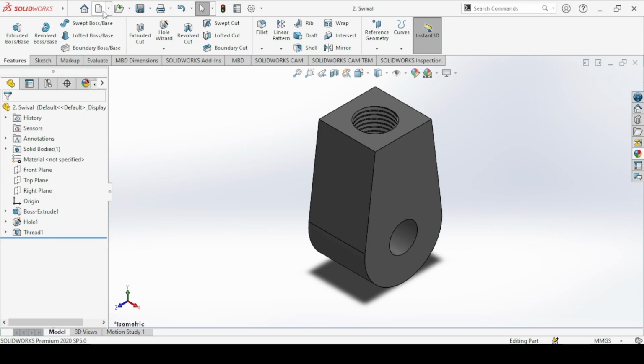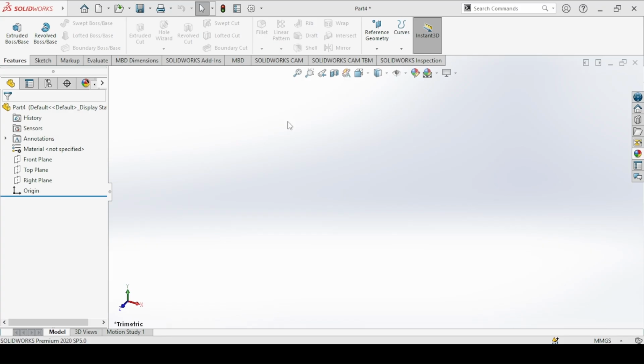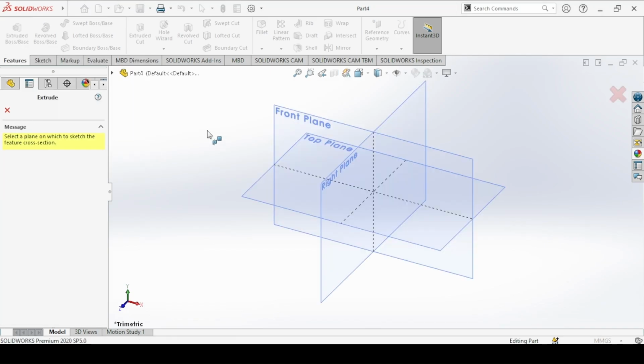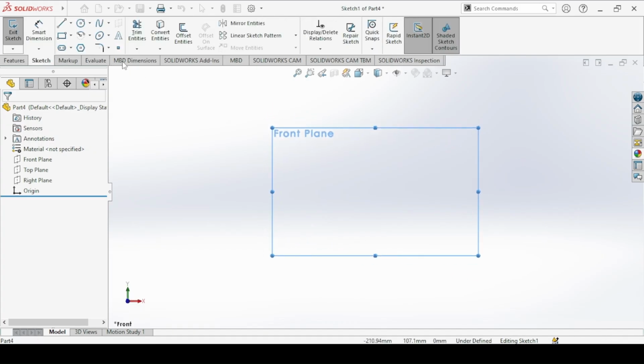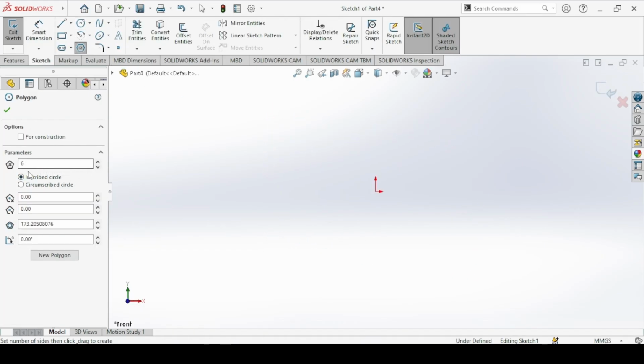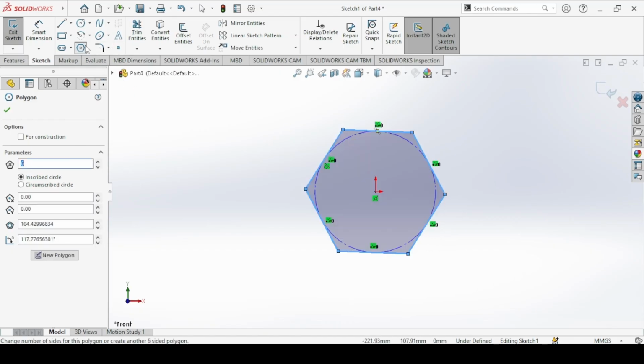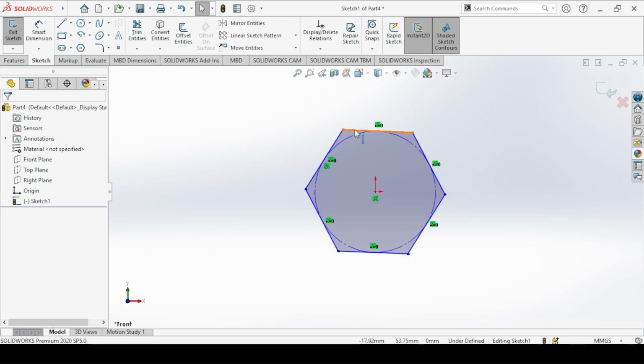And then we create the next part, which will be the bolt. So extrude, because we are adding material, on the front plane. This is a hex bolt, so we have a hexagon, which is a polygon with 6 sides. Make this line horizontal.